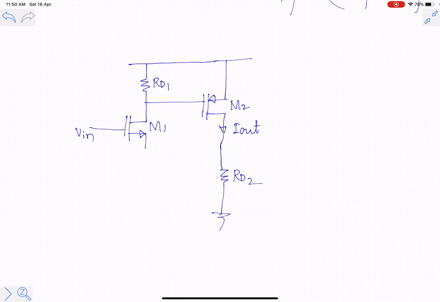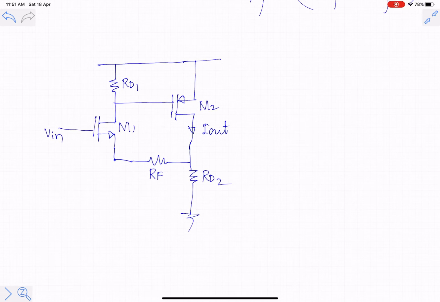This is the PMOS, remember. And this should be subtracted from the voltage. So this is the feedback network. So this is RF. You should understand that the feedback network in this case consists of RD2 and RF. Why is voltage being subtracted? Because the input quantity voltage is connected to the gate of M1, while the feedback voltage is connected to the source of M1. So we know that when voltages are applied to two different terminals of a MOSFET, especially gate and source, they are subtracted. The output quantity here in this case is a current.